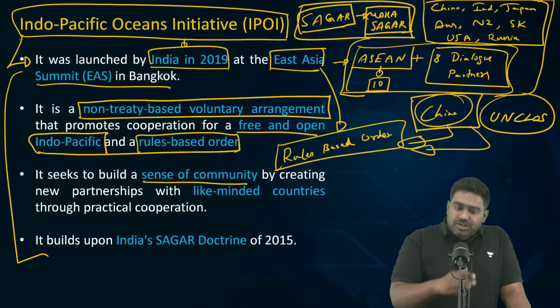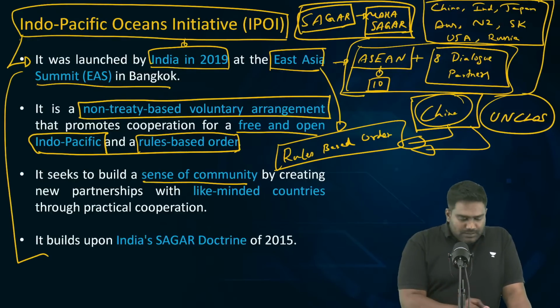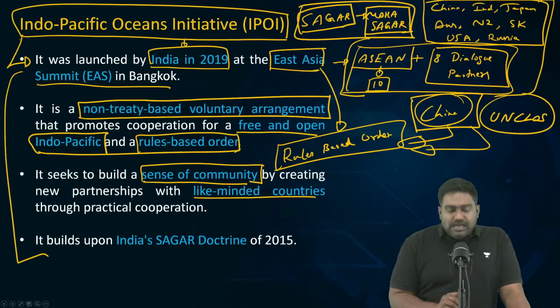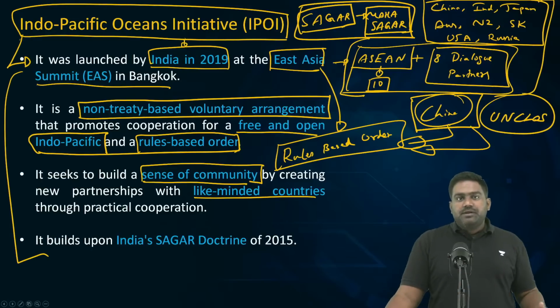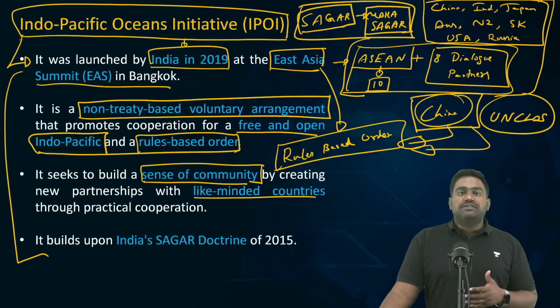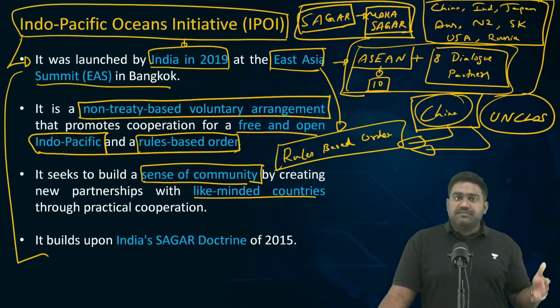With that intention, India founded this initiative, and it builds a sense of community amongst like-minded countries. Many Southeast Asian countries and countries across the Indian and Pacific Ocean have become members of the Indo-Pacific Oceans Initiative.